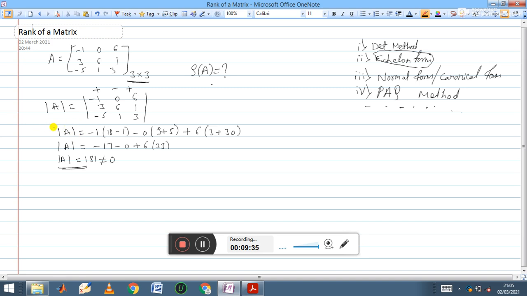Here, what is determinant A? Determinant A is nothing but a minor, so we have taken the minor of order 3 cross 3, right?